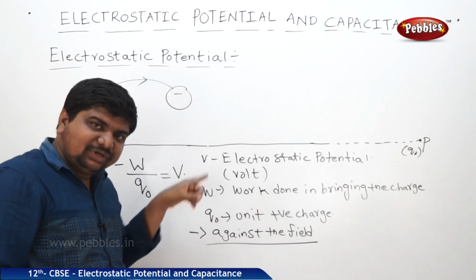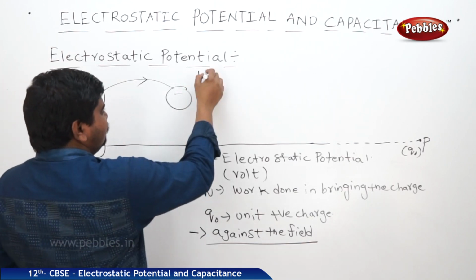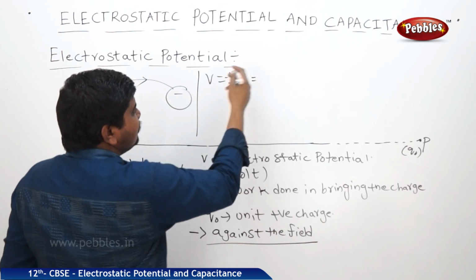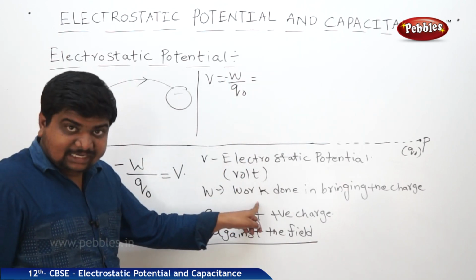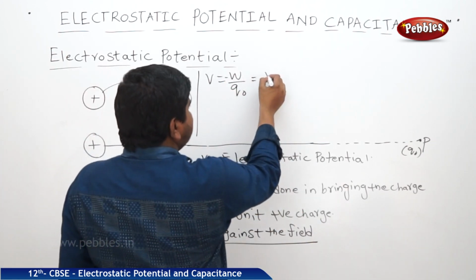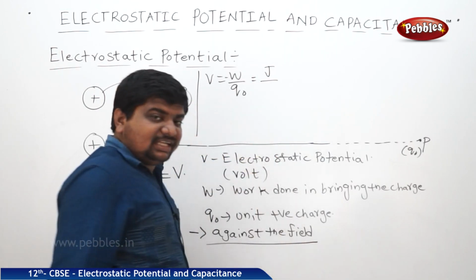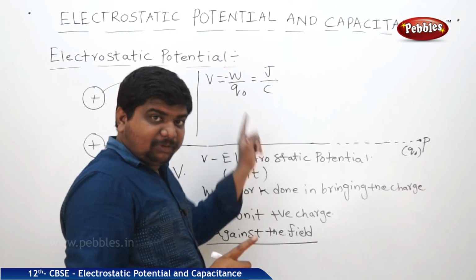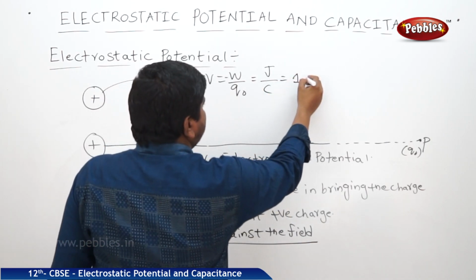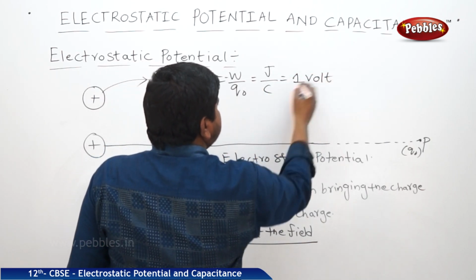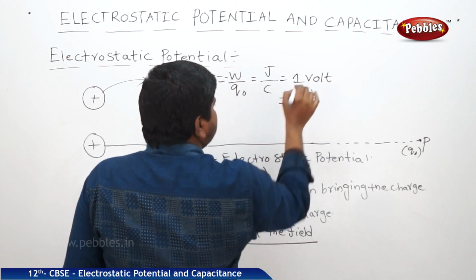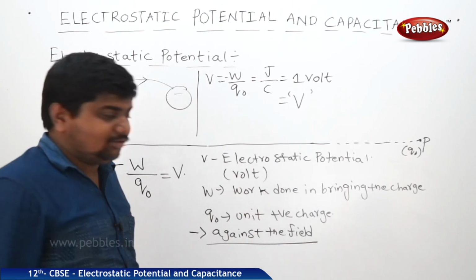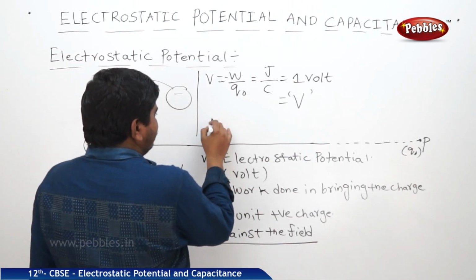What is the SI unit of this electrostatic potential? V is equal to W by Q naught or minus W by Q naught, where W is equal to work done. What is the SI unit of work done? Joule. What is the SI unit of charge? Coulomb. But 1 joule per 1 coulomb is equal to 1 volt. Symbol is V. Why? This concept was discovered by Mr. Alessandro Volta.